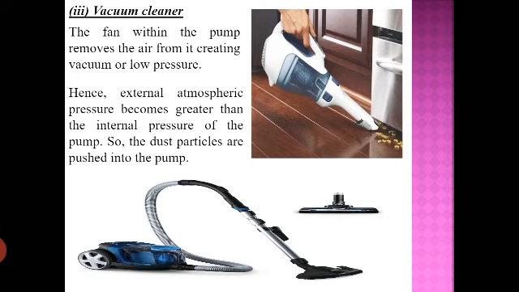So what will happen? Dust particles will be forced into the vacuum cleaner because the outer pressure is high, inner pressure is low. So the dust particles will start moving towards low pressure, that is, within the pump. So this is how the dust particles can be collected. So external atmospheric pressure becomes greater than the internal pressure of the pump, so the dust particles are pushed into the pump. I hope you understood. So again, there is a difference in pressure, high and low, and things will move from high to low.